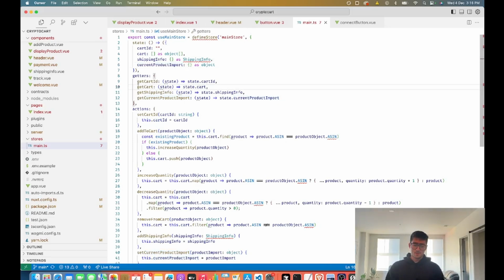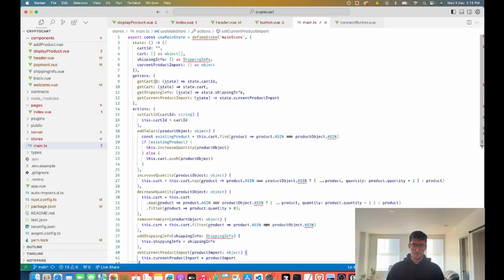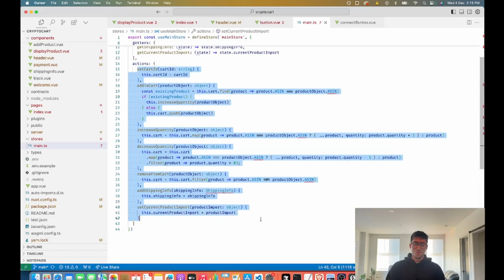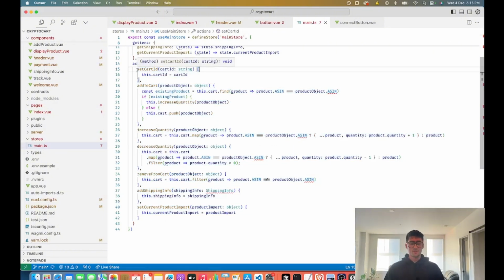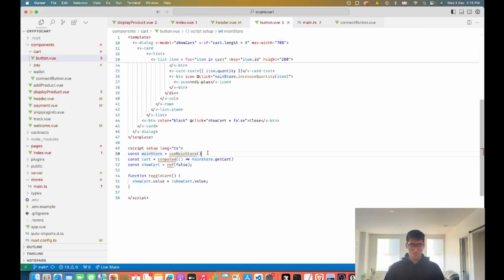And then we have our getters, which is straightforward. We have actions, which specifically edit various parts of the state as we need. I won't go through all these right now, but as we walk through the code base, I'm going to explain these one by one as we encounter them. So yeah, we have the Pinia store, super straightforward. We're grabbing that with the hook use main store.